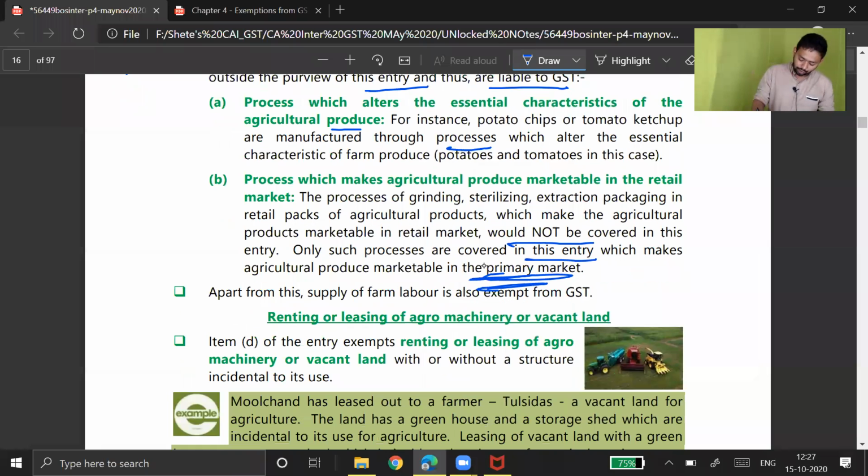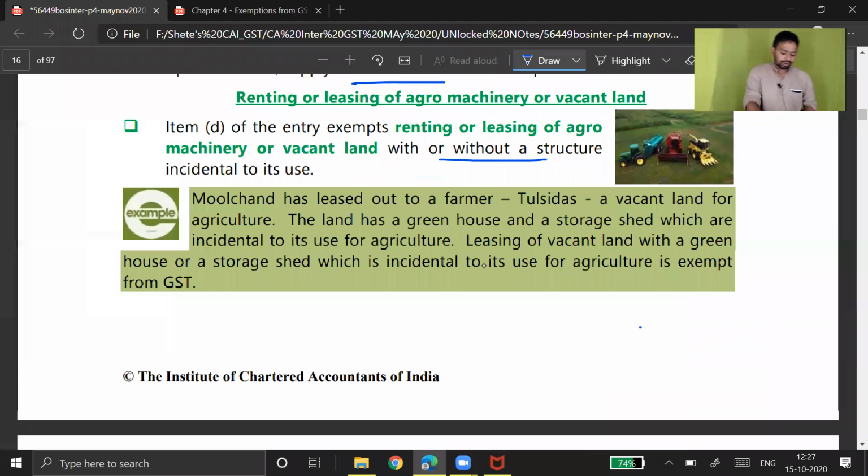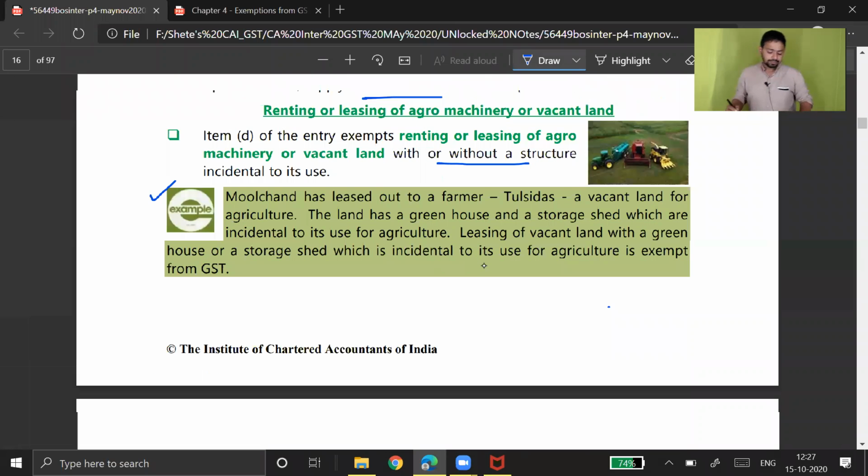Apart from this, supply of farm labour is also exempt. Okay, that is also we know. Renting of agro machinery and vacant land is also exempt. That is also we know. Let's look at one example which is given by the institute.